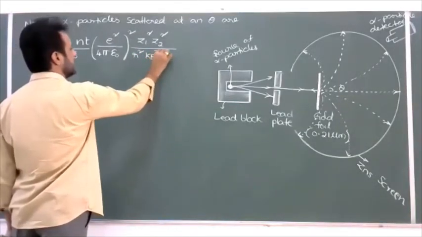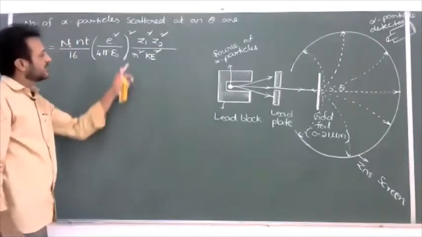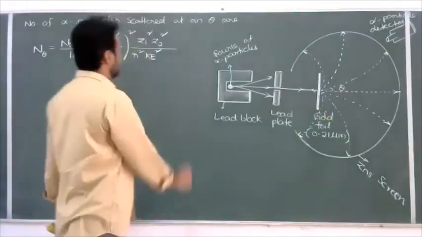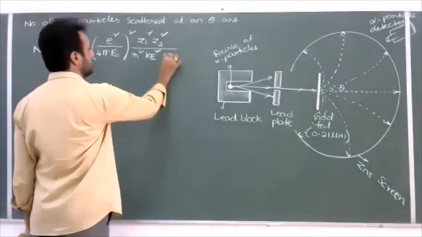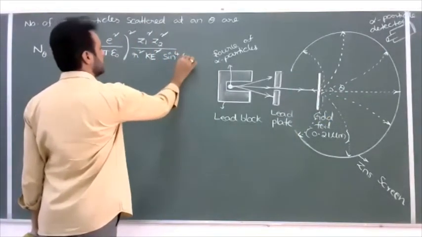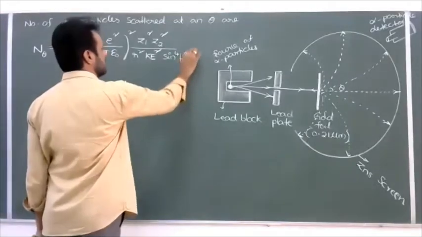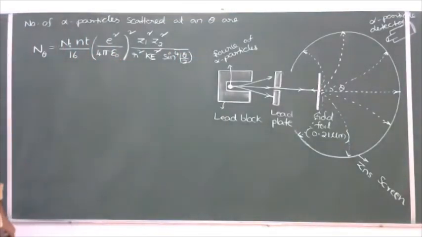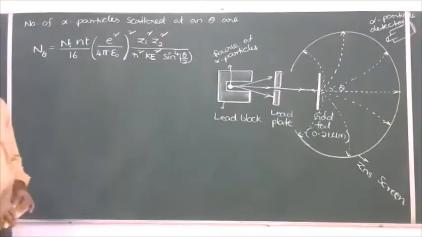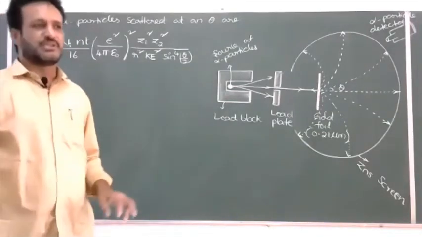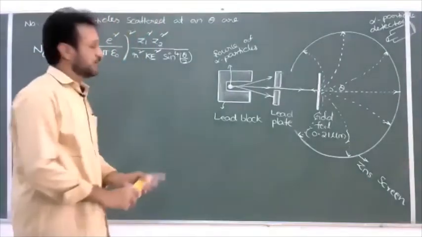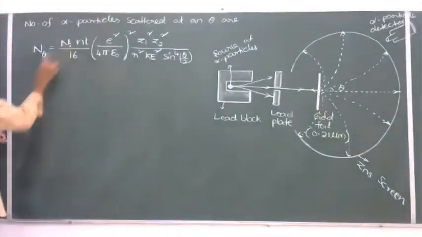K is the kinetic energy of the alpha particle. R is the distance between the screen and the gold foil. In the angle also, sine power 4 theta by 2 you should write. It is a lengthy formula, but there is no need to remember or practice the complete formula. It is not given in our textbook or regular syllabus. But from this, I'll write the letters also.